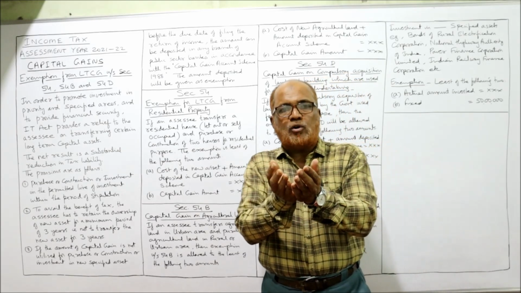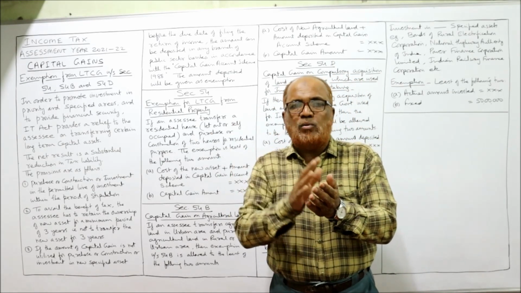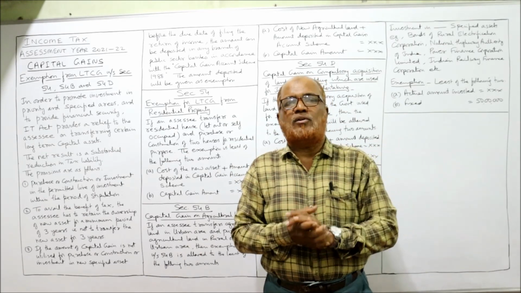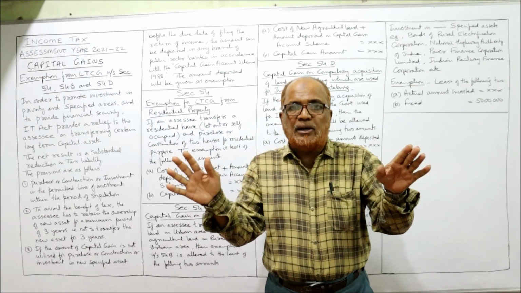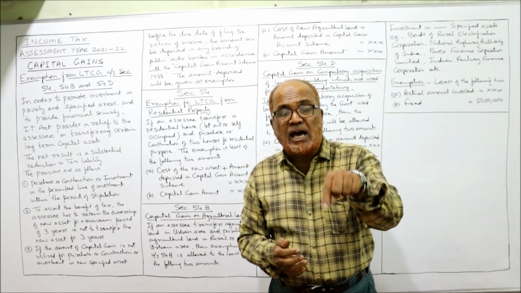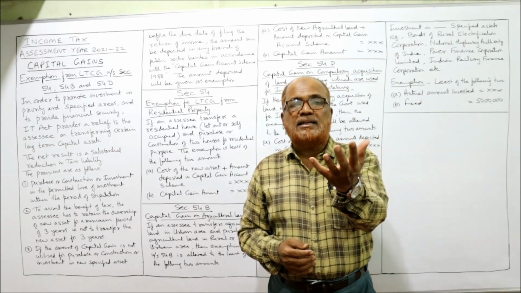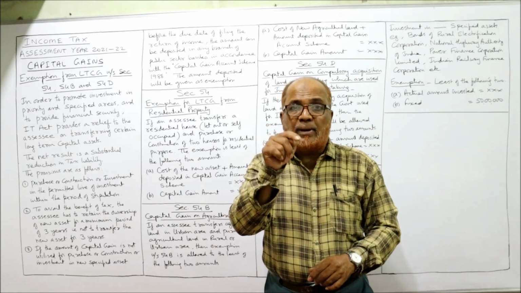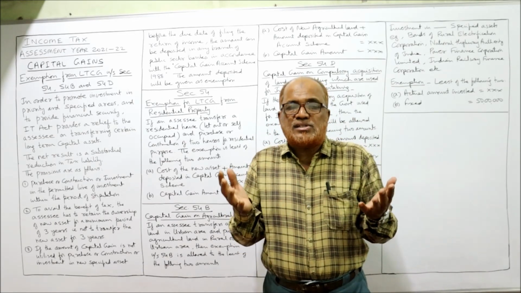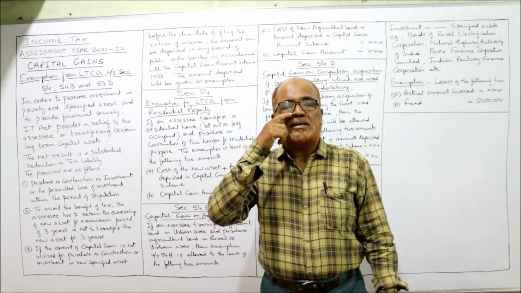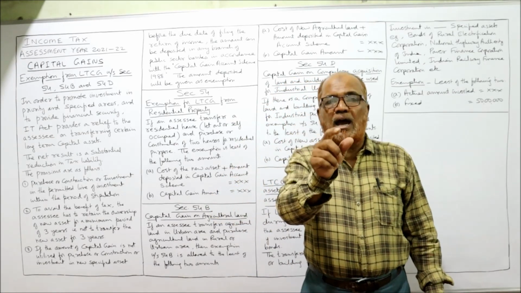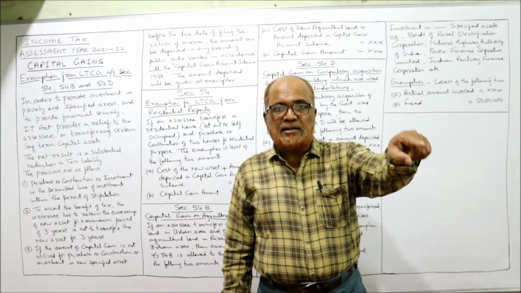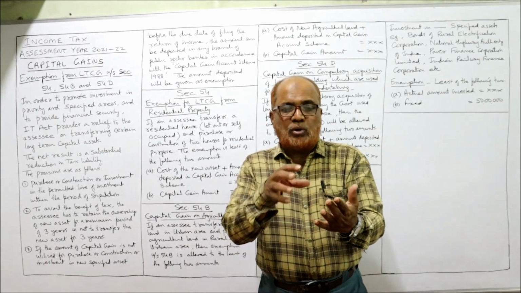So from that 5 lakh rupees capital gain, I have to purchase a new asset, construct the new asset, or make the investment in a new asset. If I am unable to do any of these, still I can get the exemption, provided that the capital gain amount should be deposited in a public sector bank, in the scheme specifically given by the Income Tax Act, the capital gain account scheme. So I should go to the public sector bank and tell the branch bank manager that I want to open the account.